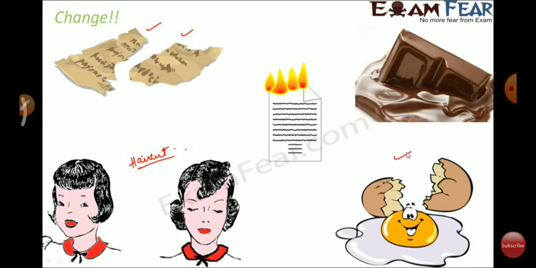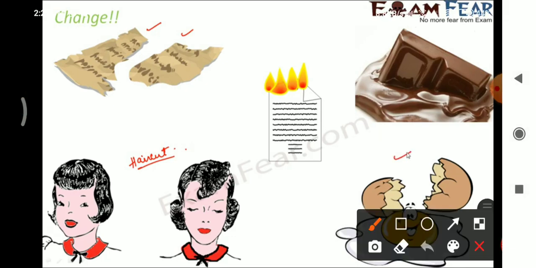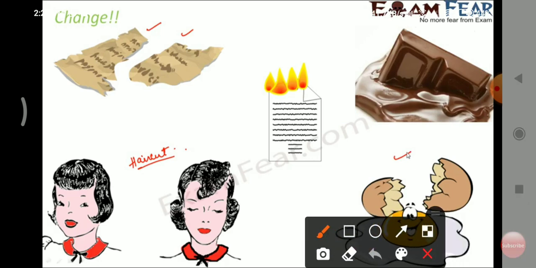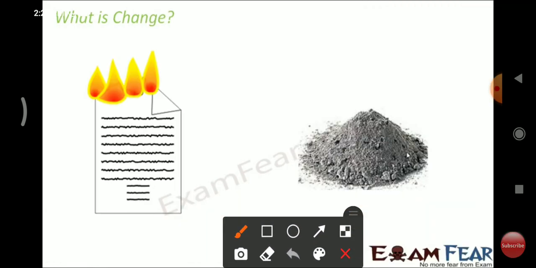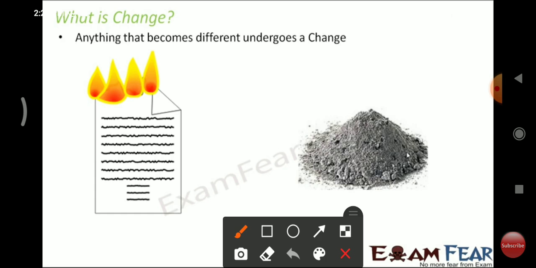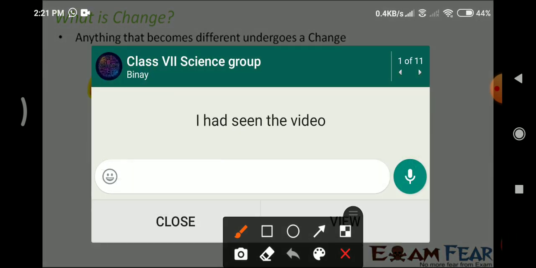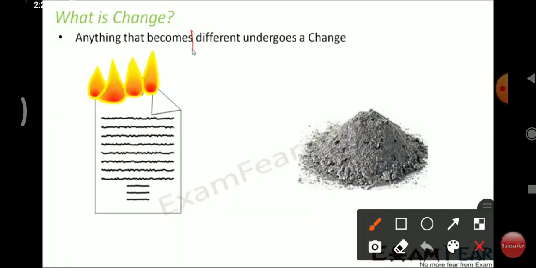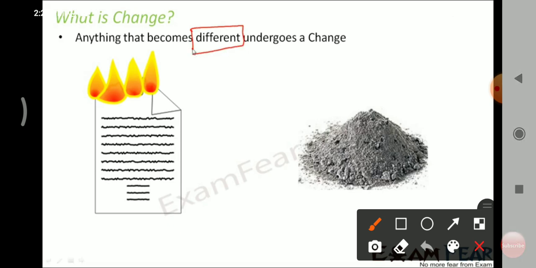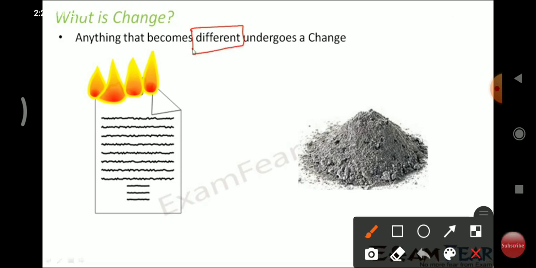So all these things which I'm talking about, what is change in that case? Change is nothing but anything that becomes different undergoes a change. Different is the word that defines change. When we go for a haircut, the look is different, the hairstyle is different. That's why it is a change.